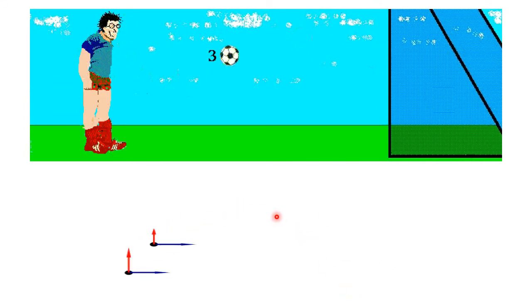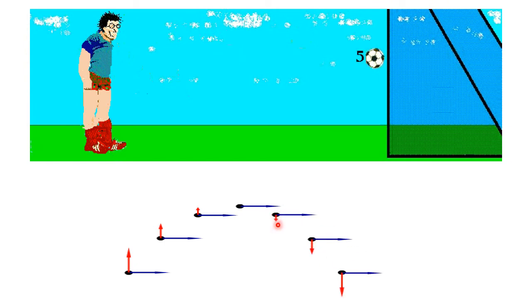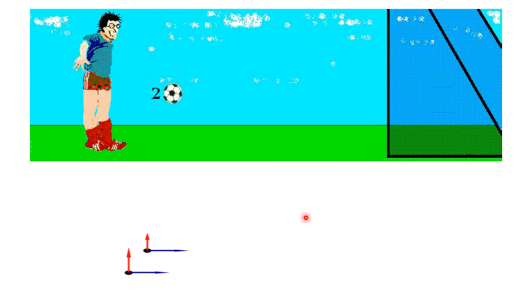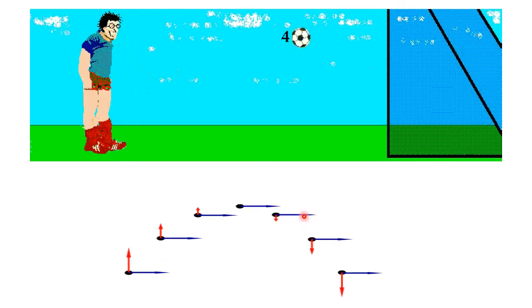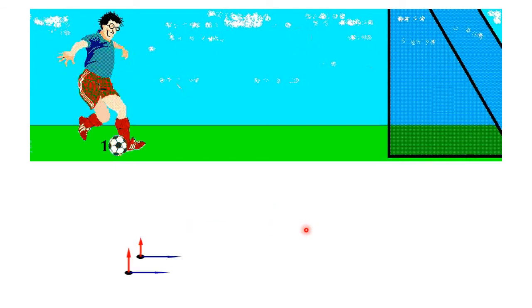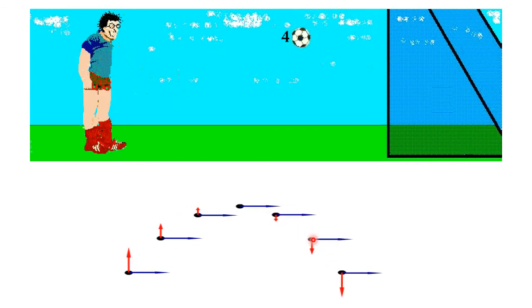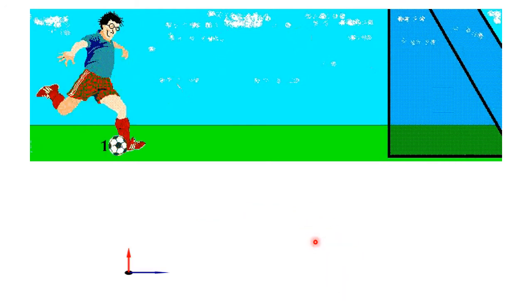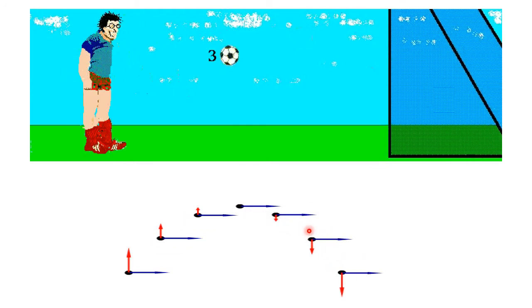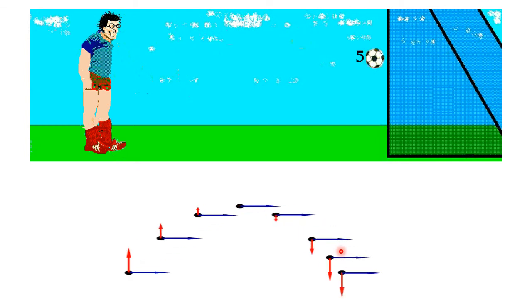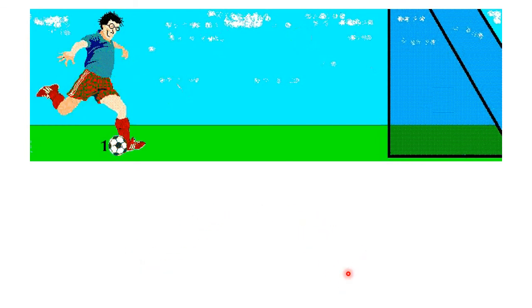You can see this small red arrow which is pulling the body downwards, whereas the horizontal velocity is still in the picture. As the body goes further, the force due to gravity increases. Therefore, the ball at a certain distance reaches the ground.